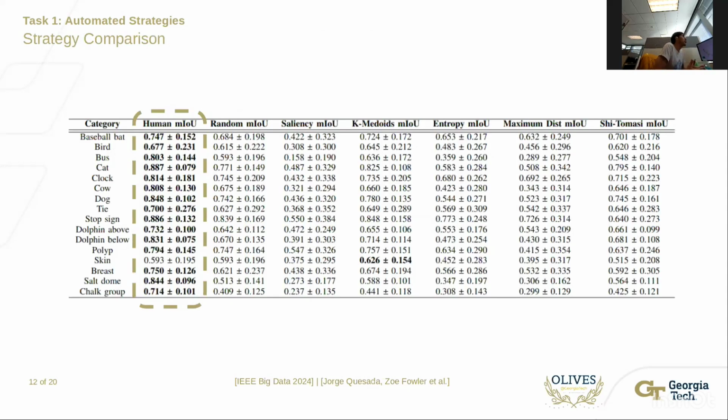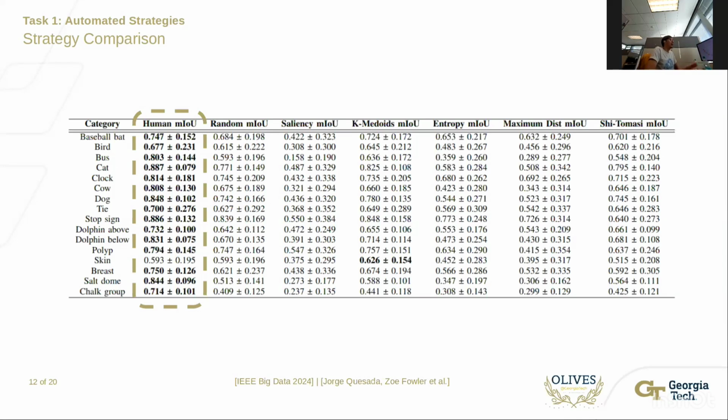We can see that this pattern is also holding for the entire array of image categories that we have. Overall, humans achieve the best performance in the mIoU sense with respect to all others, all 6 methods implemented, except in the skin method, in which again the difference is very small. But for all the rest of them, we can see that humans perform significantly above the automated strategies.